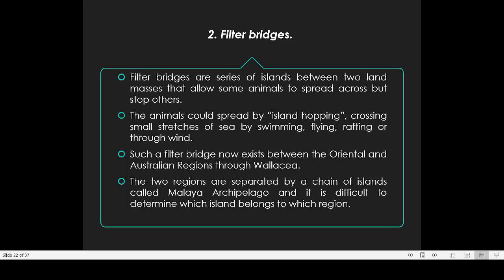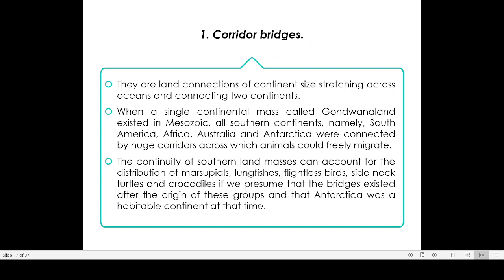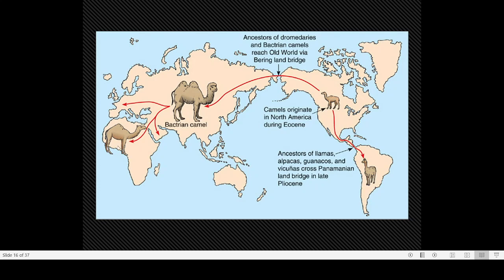And two regions separated by a chain of islands were the Malay archipelago. And this is known as the Malayan archipelago.